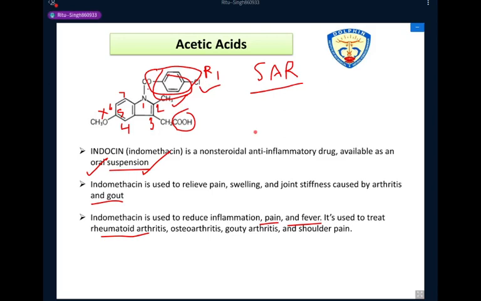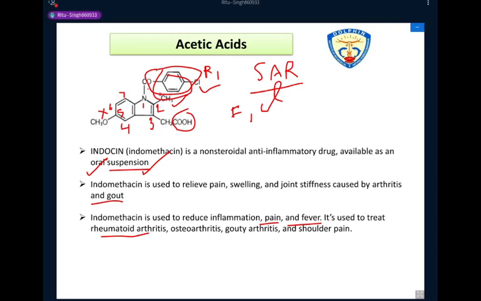Substitutions with fluoro, chloro, and trifluoromethyl groups are more active. So you can add substitutions like fluoro, chloro, trifluoromethyl at this para position. So this is important for the activity of the drug.